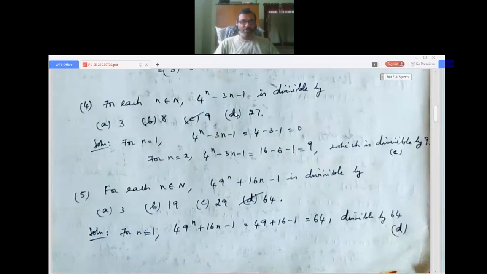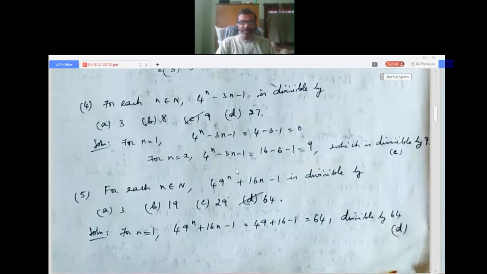For each n belongs to N, 4^n minus 3n minus 1 is divisible by: first option 3, second option 8, third option 9, fourth option 27. Okay. For n equals 1, we get 4 minus 3 minus 1, which is 0, and 0 is divisible by any number. Then we take n equals 2 to be sure, 16 minus 6 minus 1.